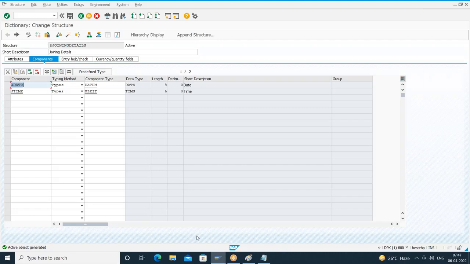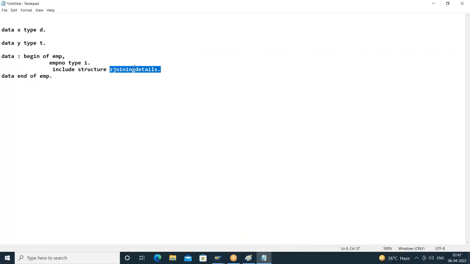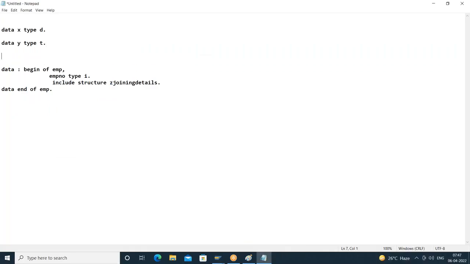Sir, if I create a local structure with the same name as this, will it show an error? No. Preference is always given to the local structure. That's why in your program itself, you might have created one local structure with the same name. It will not give any error.